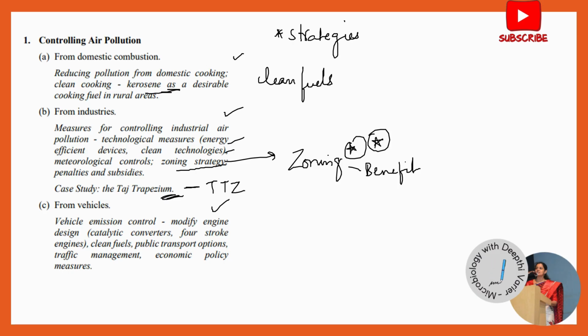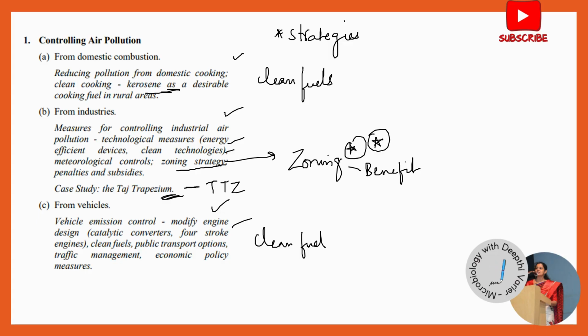The third one is from vehicles. From vehicles, we know that there's a lot of pollution that's happening. So how do we do it? We can do it by modifying the engine design. So you can talk about the different types of engines we use, like 4-stroke engines, or using catalytic converters. Again, here we can employ cleaner fuels. Instead of using petrol or diesel, we can go for cleaner fuels.